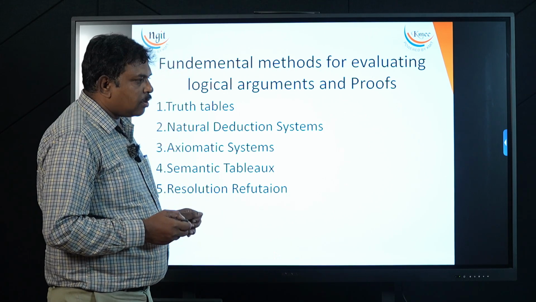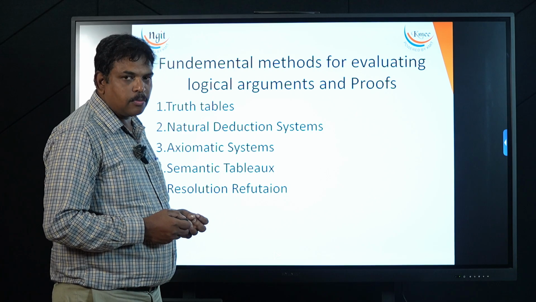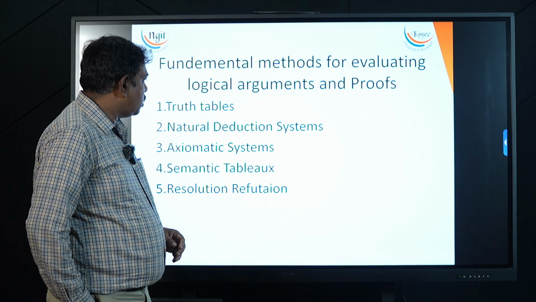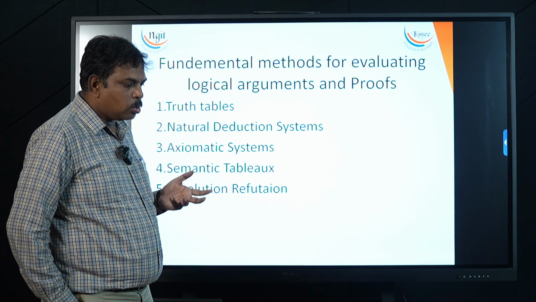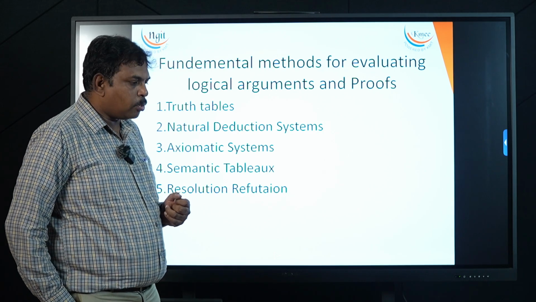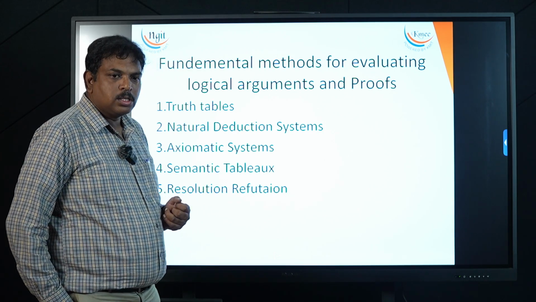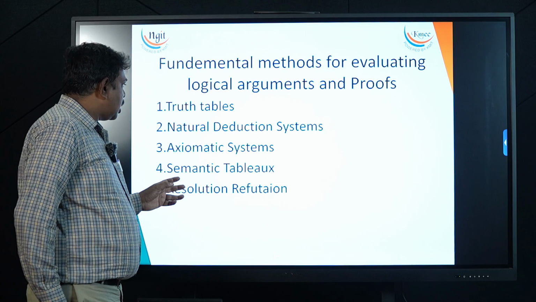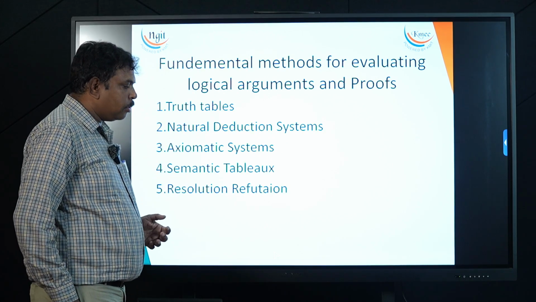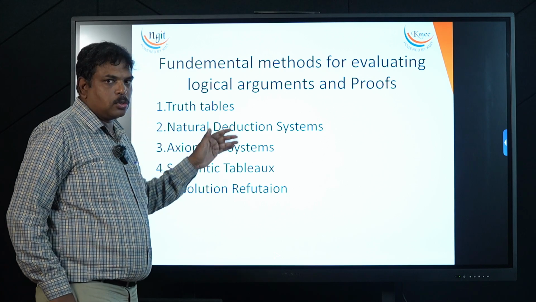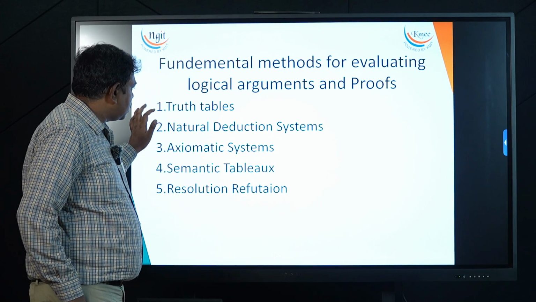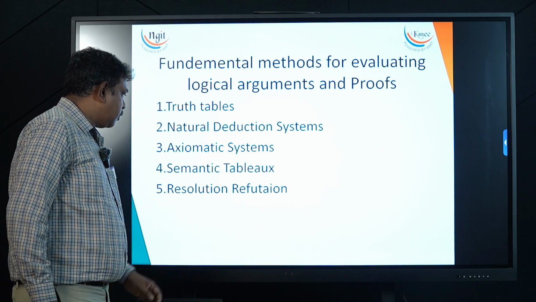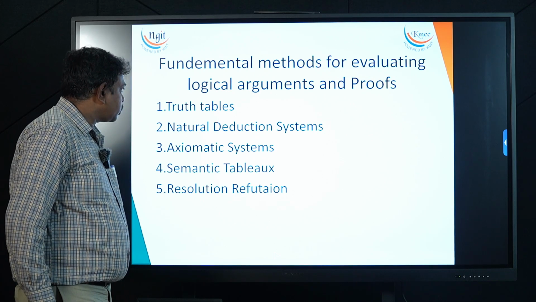That is why we require a formal logical framework in AI that helps and guides us in how to derive proofs, or how to do automatic theorem proving using several methods. We have 5 methods that evaluate our logical arguments by performing proofs. They guide us to correct conclusions from the premises. One is truth tables, second natural deduction system, then axiomatic system, semantic tableau, and fifth resolution refutation.